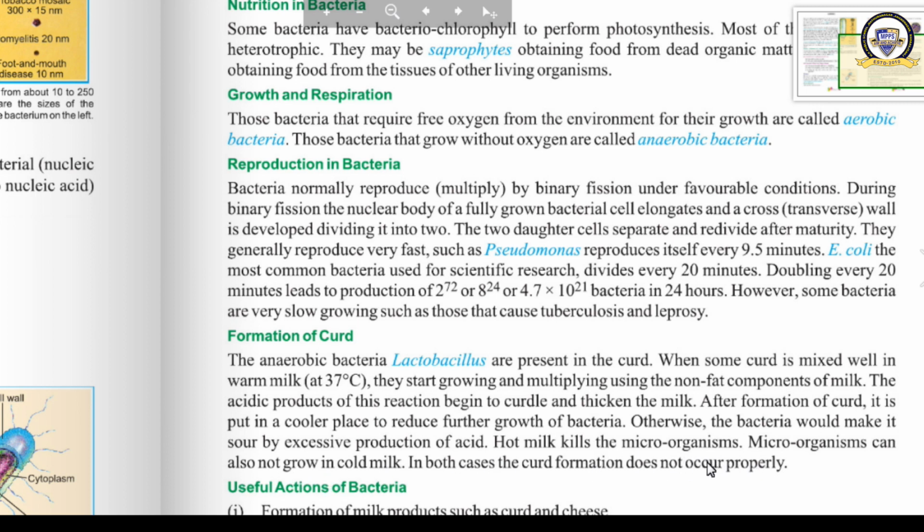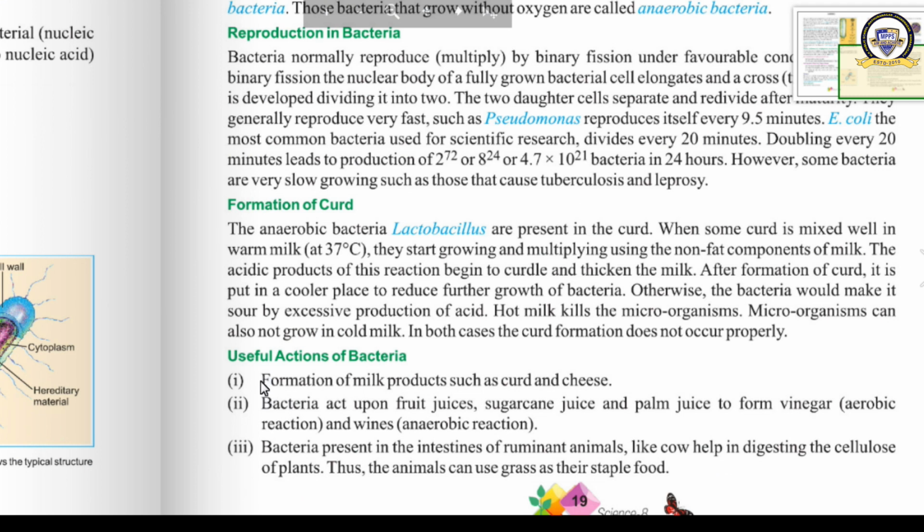Now let us see the useful actions of bacteria. First one, it helps in formation of milk products such as curd and cheese. Then bacteria act upon fruit juices, sugarcane juice and palm juice to form vinegar and wines. Bacteria present in the intestines of ruminant animals like cow help in digesting the cellulose of plants. Thus, the animals can use grass as their staple food.